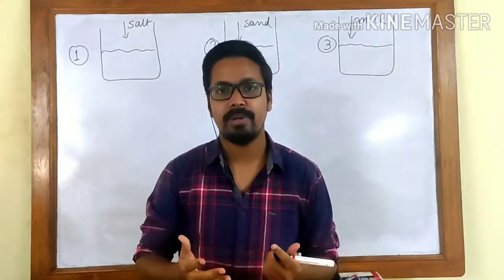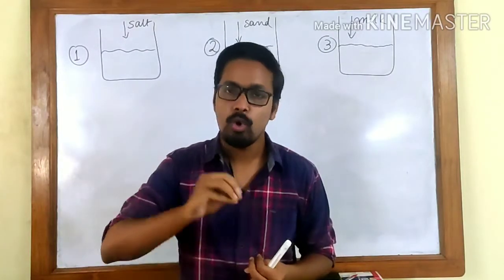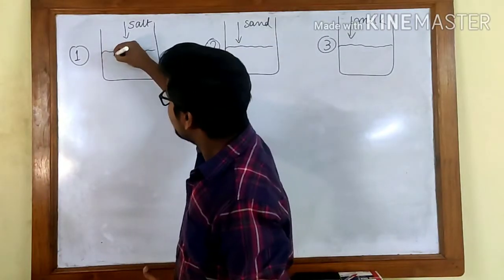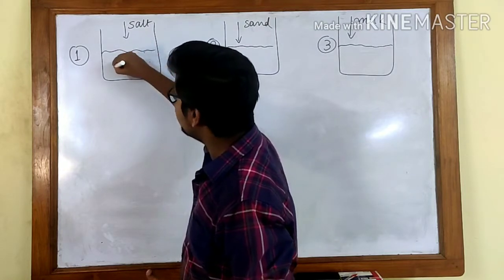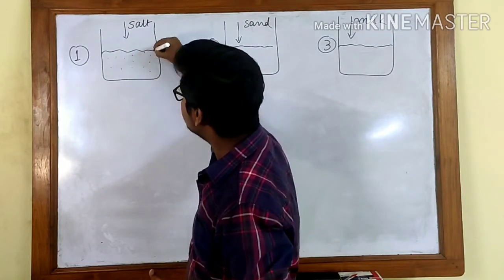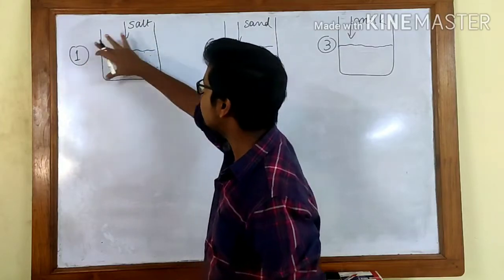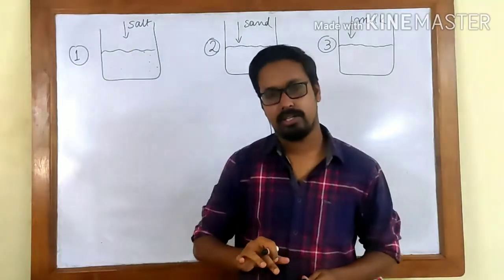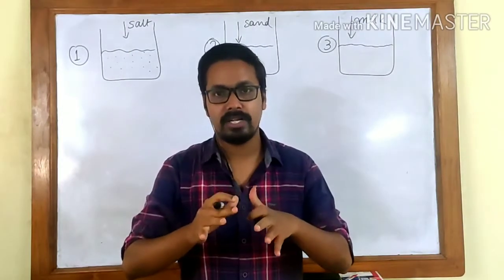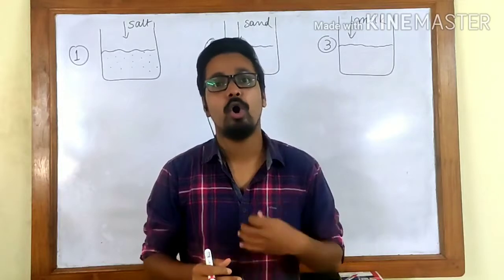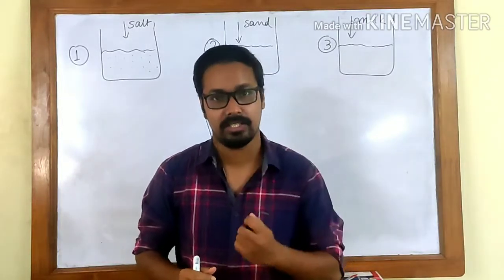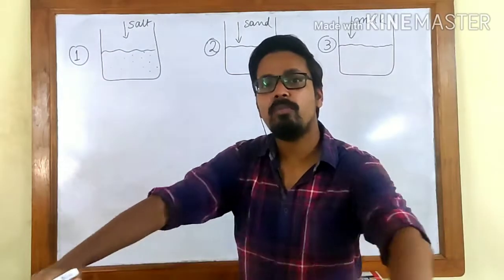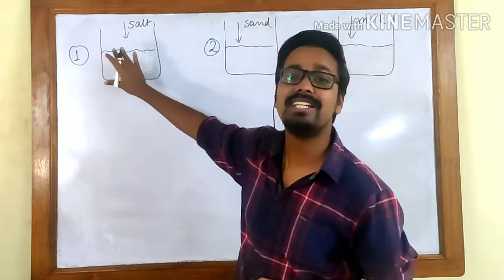By even distribution, I mean an equal number of particles of salt will be present everywhere throughout the water, and there will be no region where there is more or less. Such a distribution, where you have even distribution of particles throughout the medium, is called a homogeneous solution or a homogeneous mixture. So here we have water and salt, and salt is dissolved uniformly throughout the mixture. So this is called a homogeneous mixture.